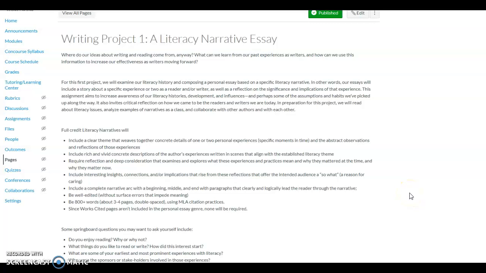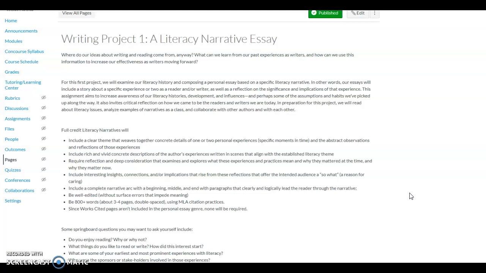Okay, so we are getting ready to write our literacy narrative personal essay. One of the first things we need to do is come up with a story or two that can either work on its own or work together to anchor our personal essay, a story that we can reflect on and examine and engage in some self-awareness activities in writing. So we need to do some brainstorming. We need to do some shaking up of our memory.